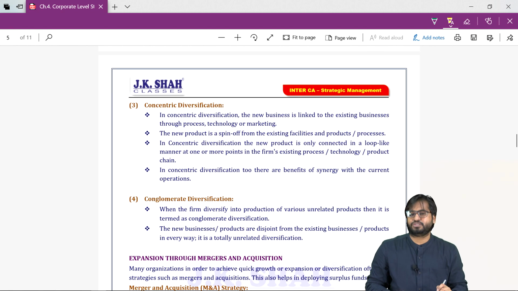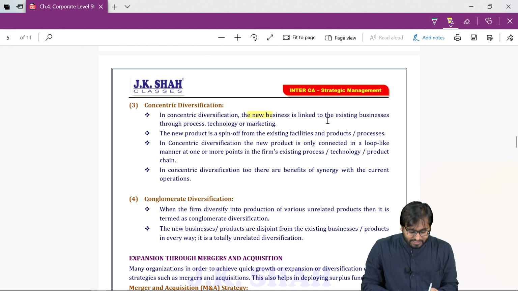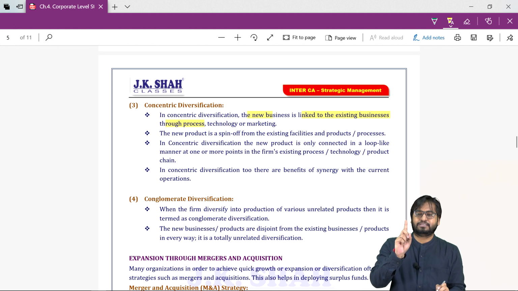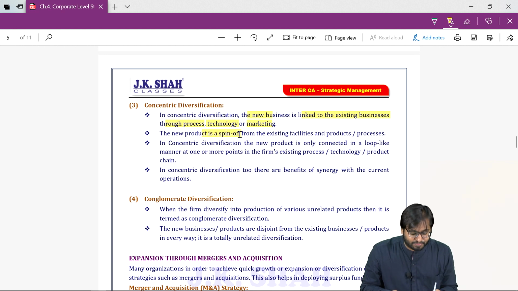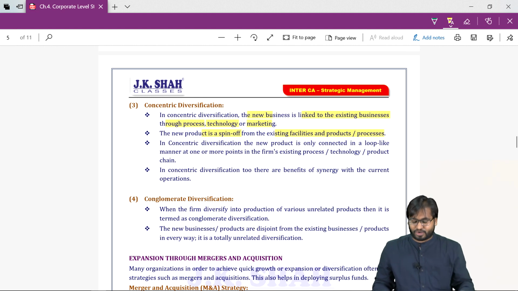Concentric diversification. The new business is linked to the existing businesses through process or technology or marketing. The new product is a spin-off of existing facilities, products and processes.